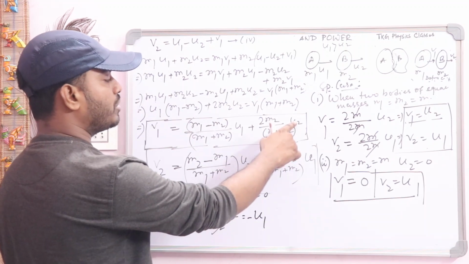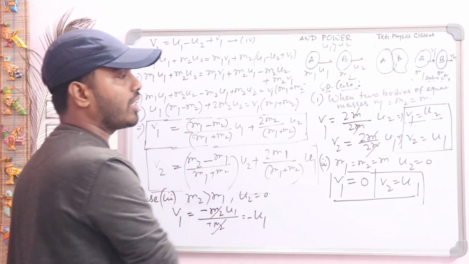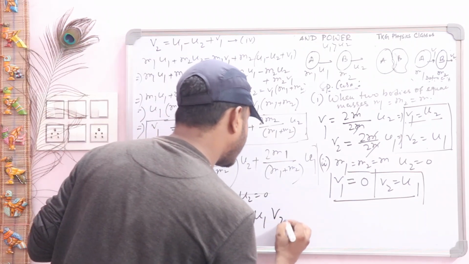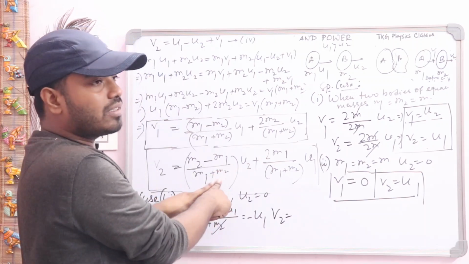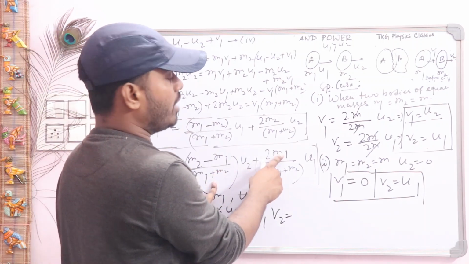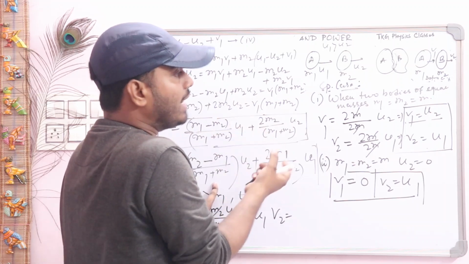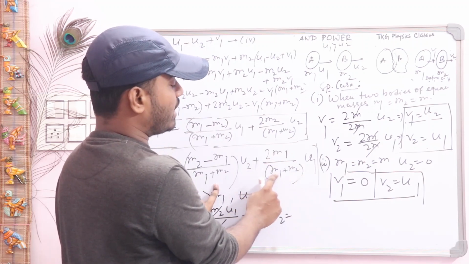What about u2? Here u2 is 0 because the heavier body is at rest according to case 3. Now what will be the expression of v2 here? You see, u2 is 0, so the first expression is easily 0. Now there is 2m1, but here m1 is the lighter body, so you can neglect this mass with respect to this one, because in the lower part there is m1 plus m2.